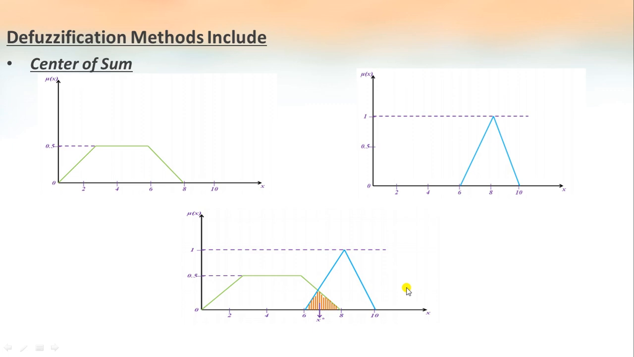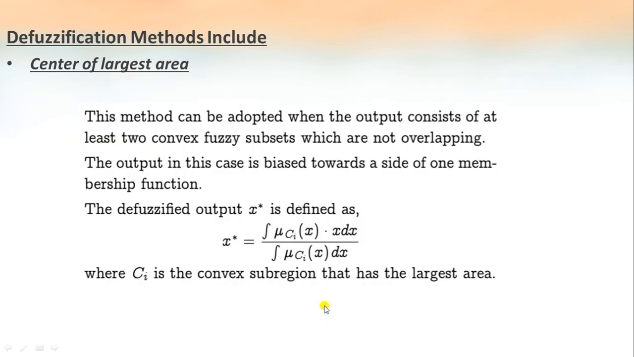So consider these two figures. This is the first trapezoidal figure and the other one is the triangle. When we take the defuzzified output, it will be the union of two or more fuzzy subsets, and this particular area will be the center of sum. In the case of center of sum, this area will be the x star, the defuzzified output.